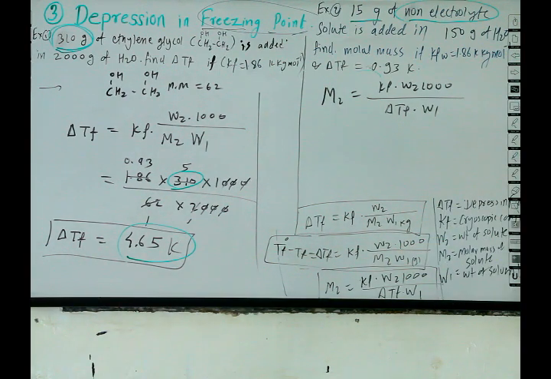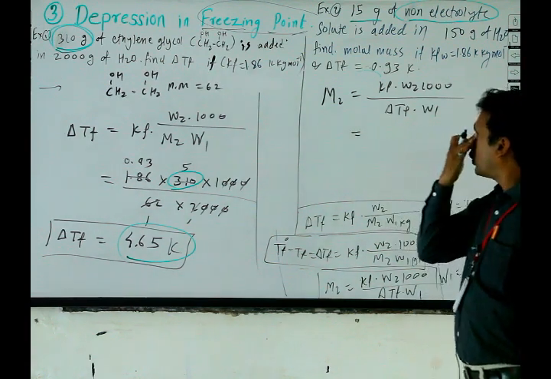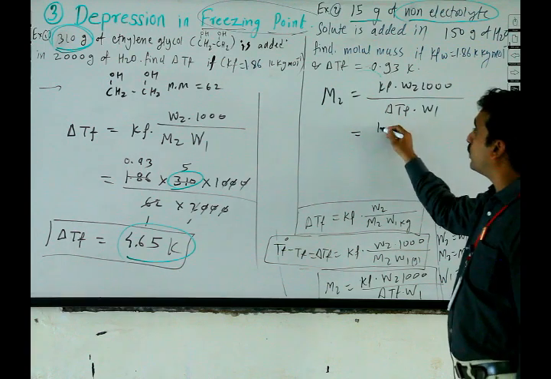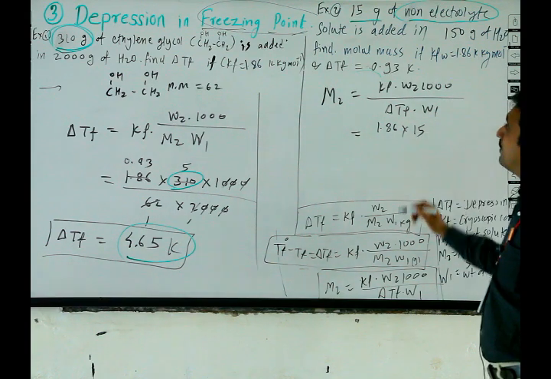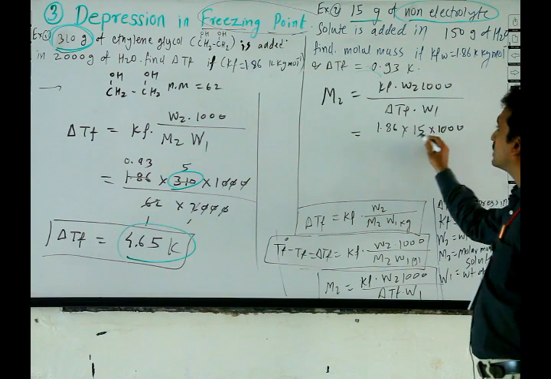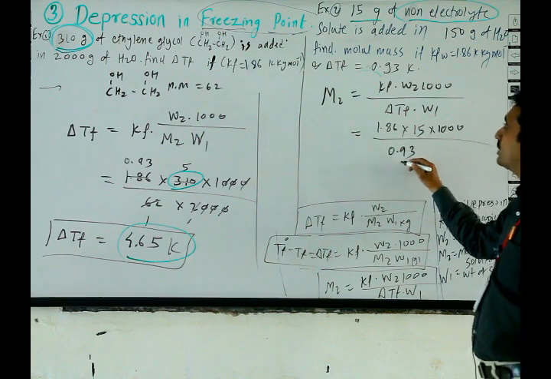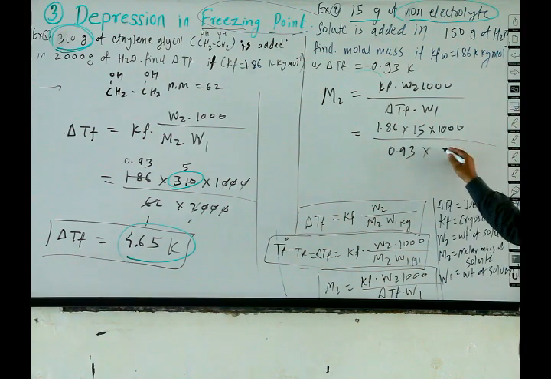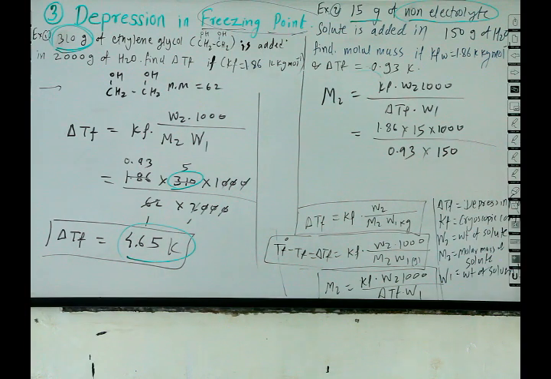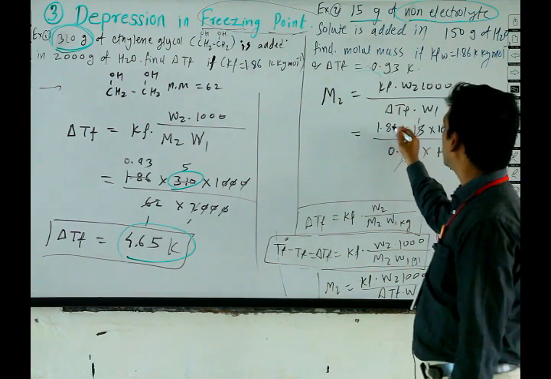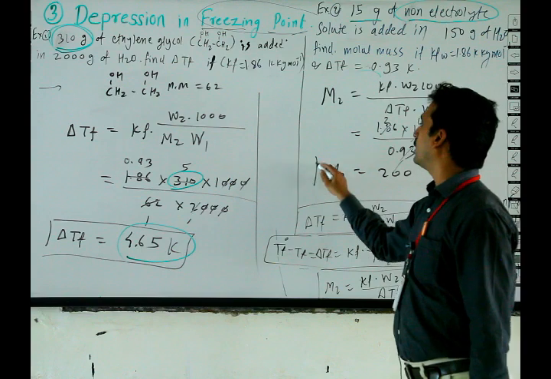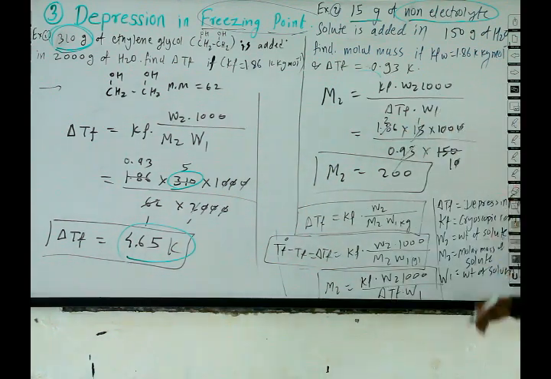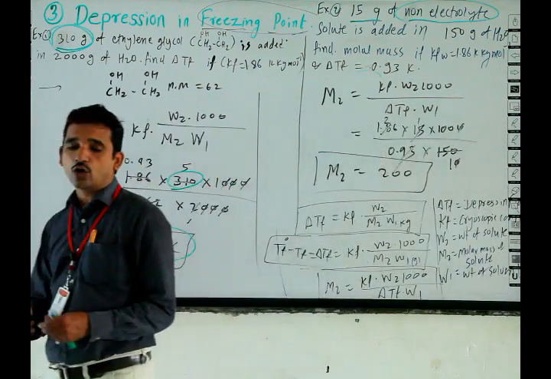Kf is 1.86, W2 is 15 gram, into 1000 divided by delta Tf, 0.93, into W1, 150. On simplifying, M2 is equal to 200, which is the molar mass of the solute.